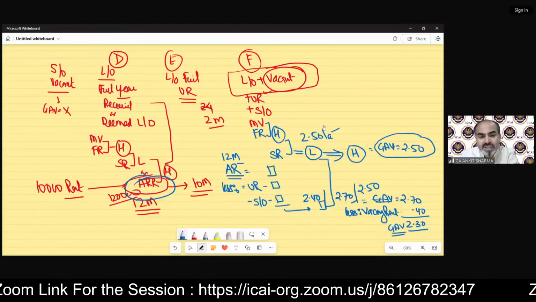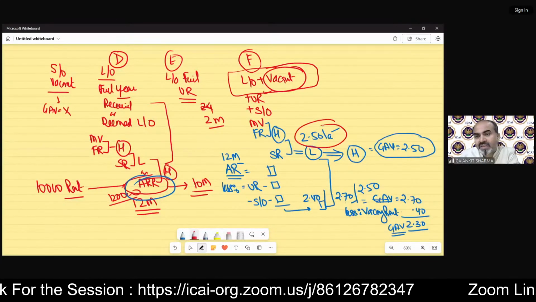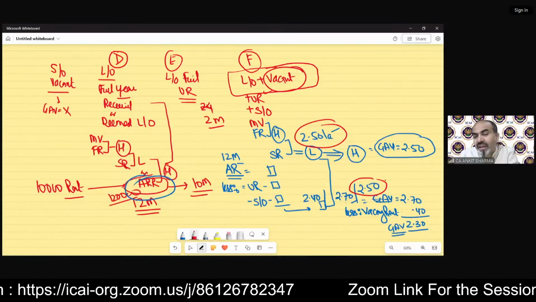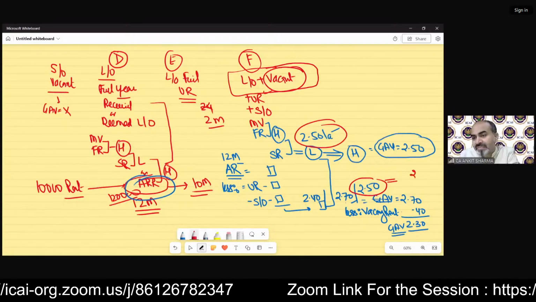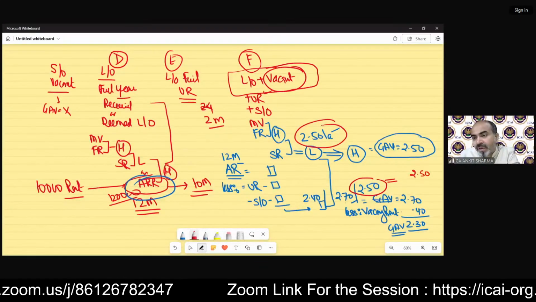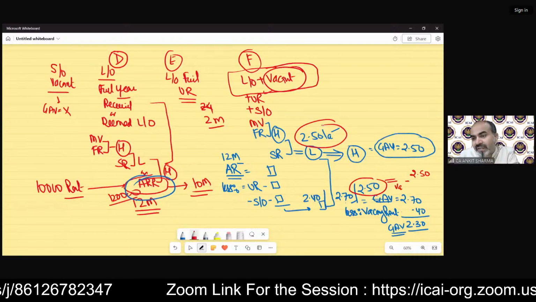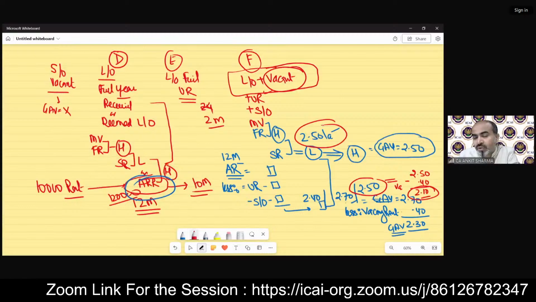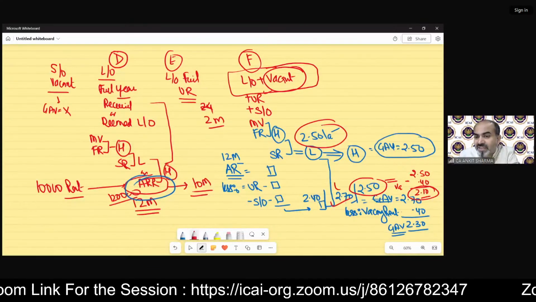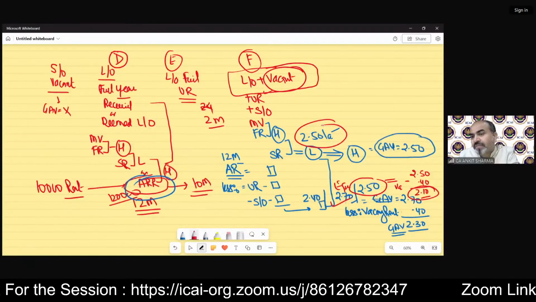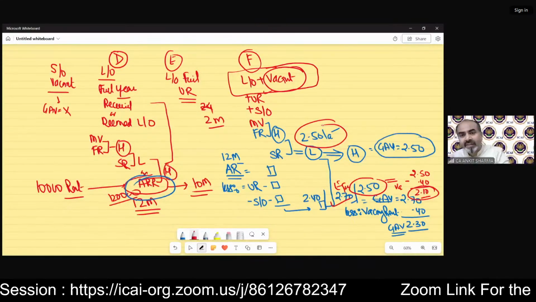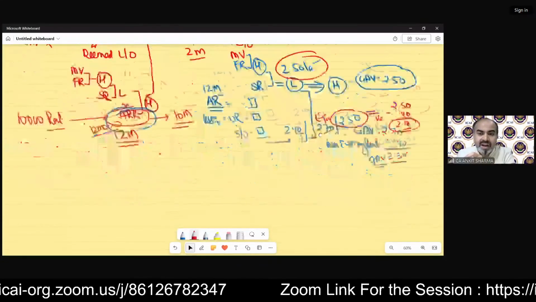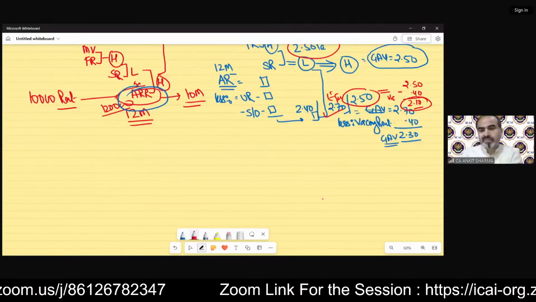But suppose these both values are the same? 250 is the lowest value coming and 250 is coming from this calculation. If this is equal, even then we have to take this value because that is beneficial to the assessee. Why? Because out of this 250, we can still deduct the vacancy rent of 40,000. So that will be my 210 value. If this is higher, we will take it. If this is equal, still we will take this value and we can deduct the vacancy rent out of that rental value. So F case is different in this scenario because we have to take the annual rent, and we need to deduct the unrealized rent, self-occupied rent, etc.